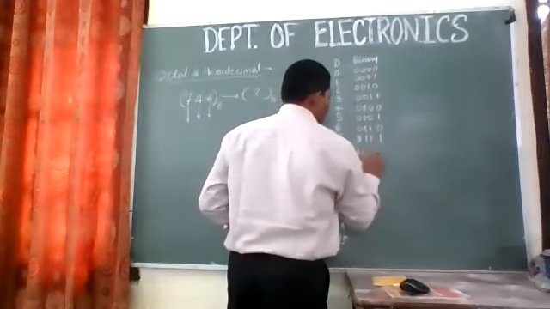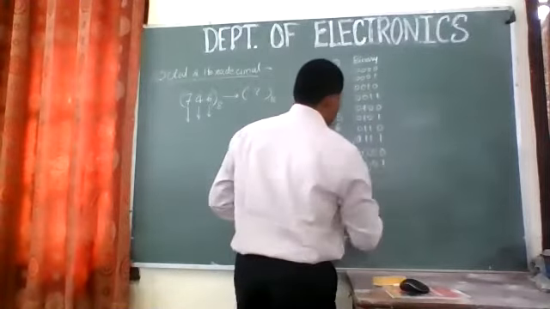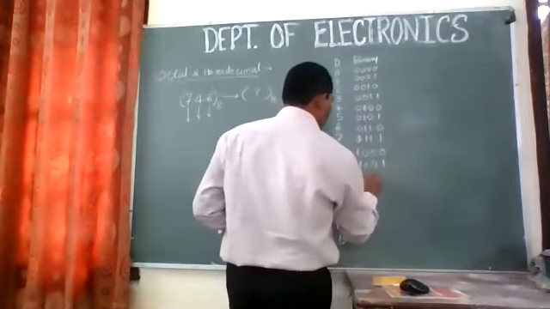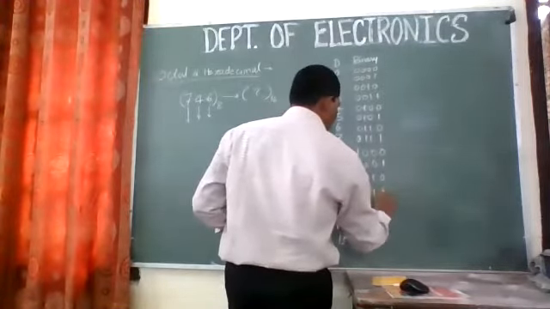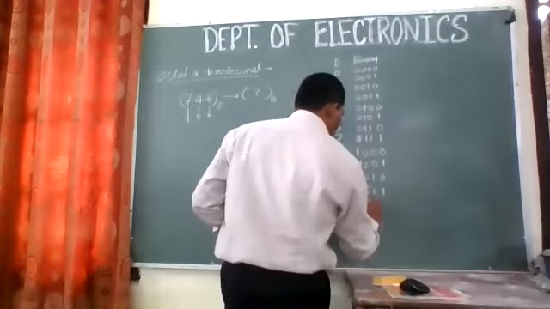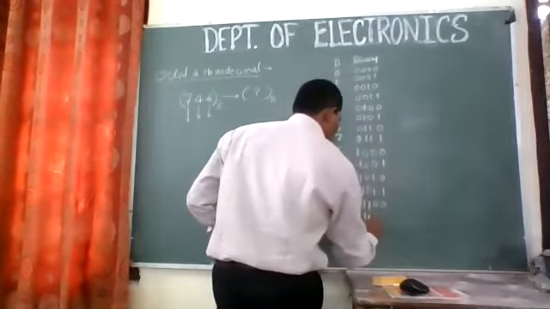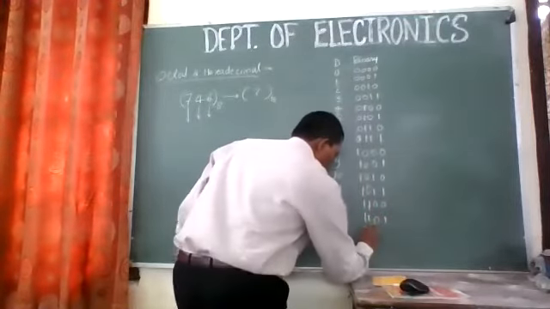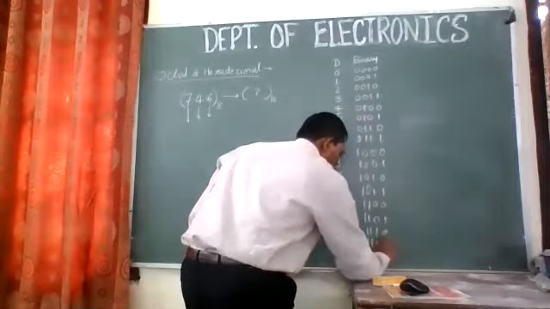Then 8 is 1000, 9 is 1001, 10 is 1010, 11 is 1011, 12 is 1100, 13 is 1101, 14 is 1110, and last is 15, 1111.